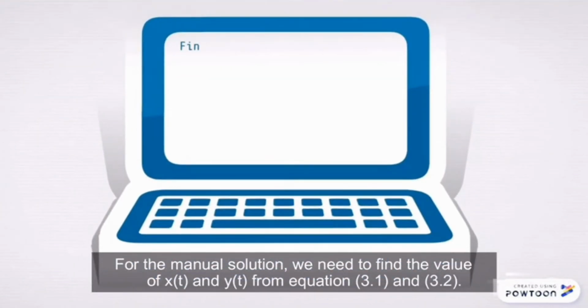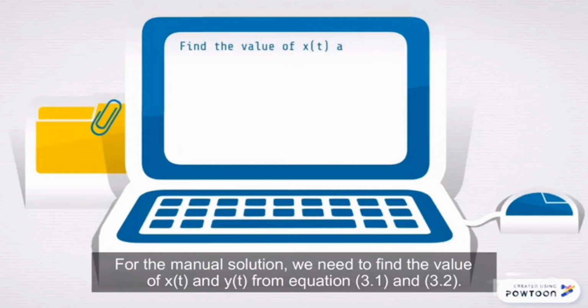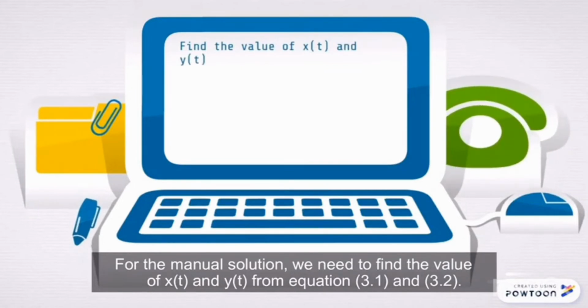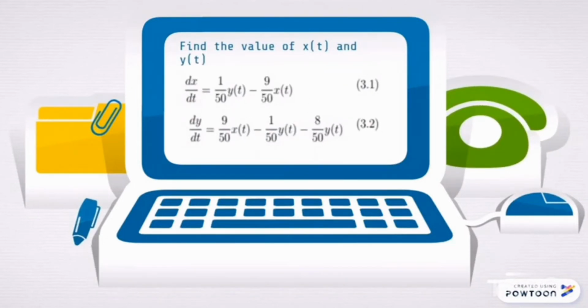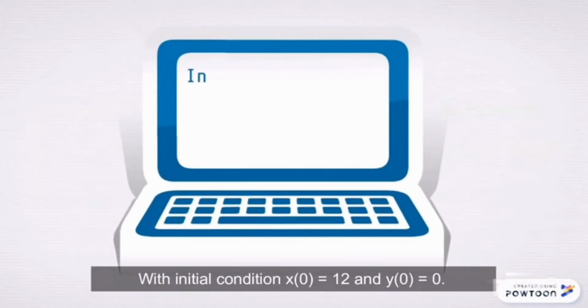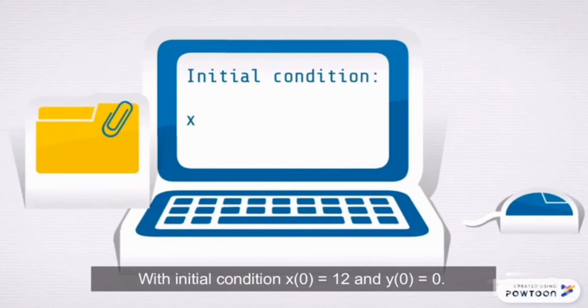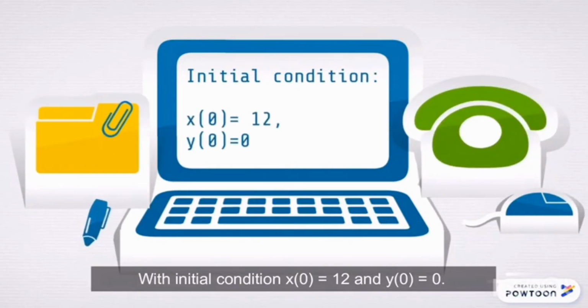For the manual solution, we need to find the value of x(t) and y(t) from equation 3.1, dx/dt equal to 1/50 y(t) minus 9/50 x(t), and equation 3.2, dy/dt equal to 9/50 x(t) minus 1/50 y(t) minus 8/50 y(t), with initial conditions x(0) equal to 12 and y(0) equal to 0.